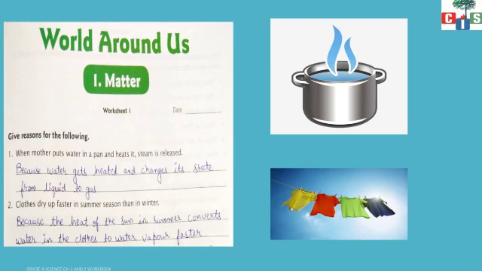Okay, let us see the second example. Clothes dry up faster in summer season than in winter. So the answer will be, because the heat of the sun in summer converts water in the clothes to water vapor faster. In summer, we have more heat than in winter, so clothes dry faster in summer. Okay, now the next one.